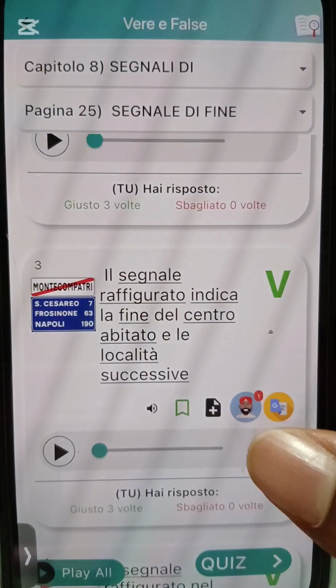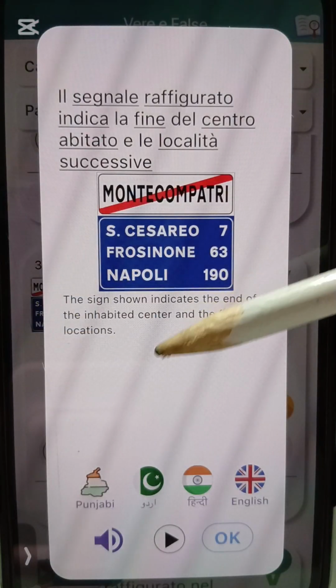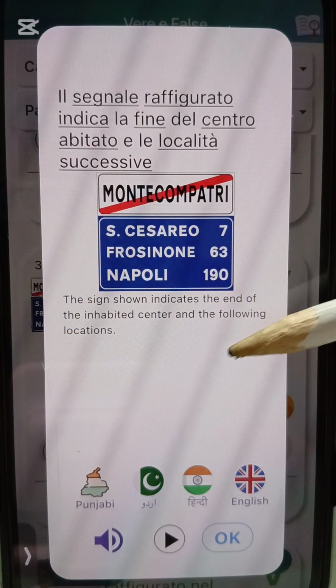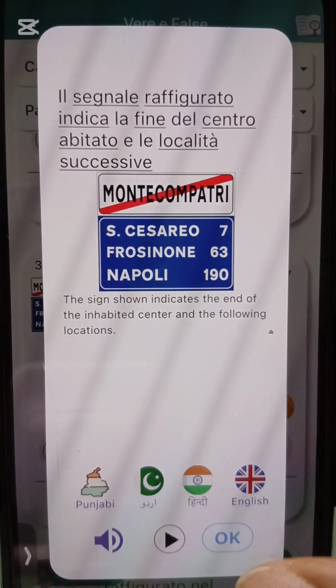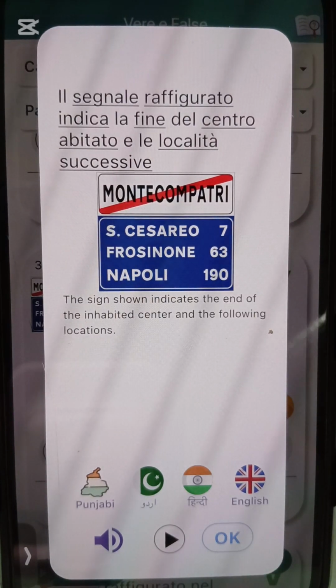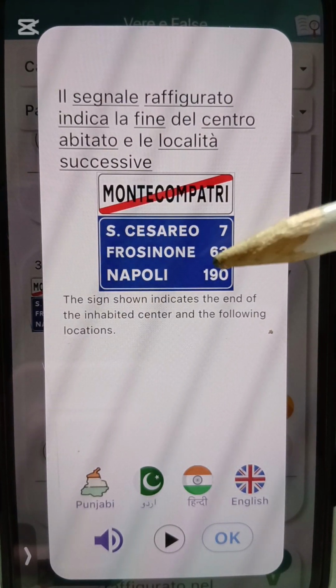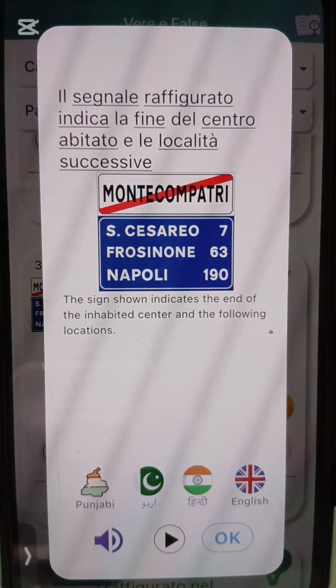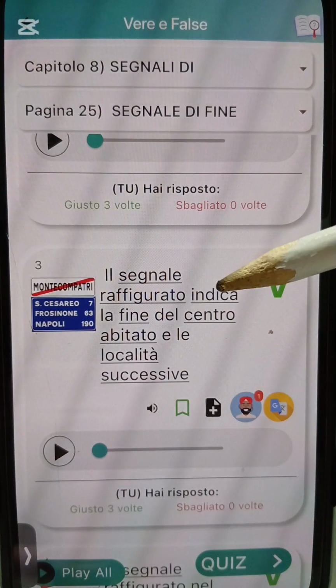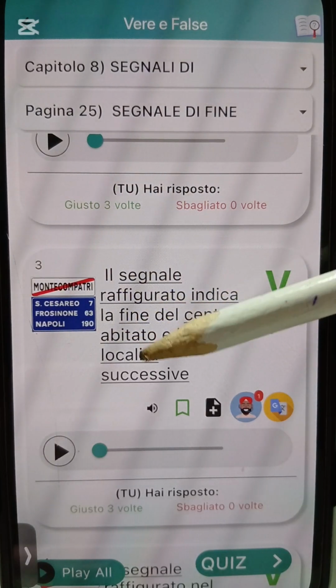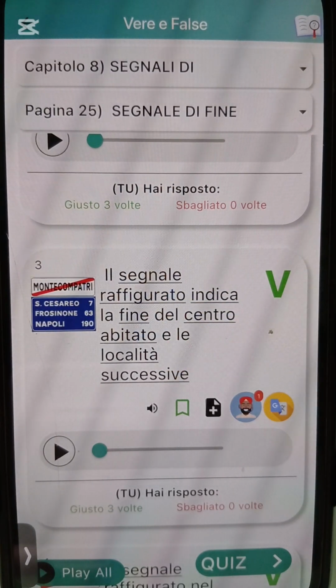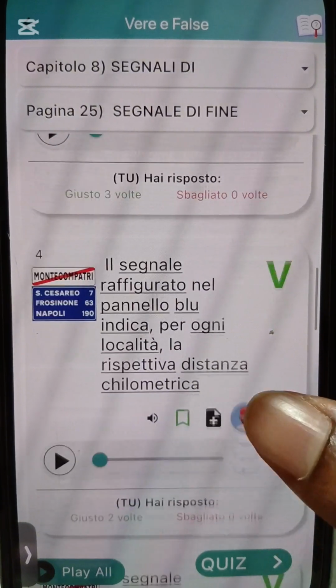Alright, now make I put am for English. E say this sign shown indicate the end of inhabited center, which is city center, and the following locations. And the other locations wey you go get to. E dey indicate the end of city center, and the following locations wey you go fit get to.